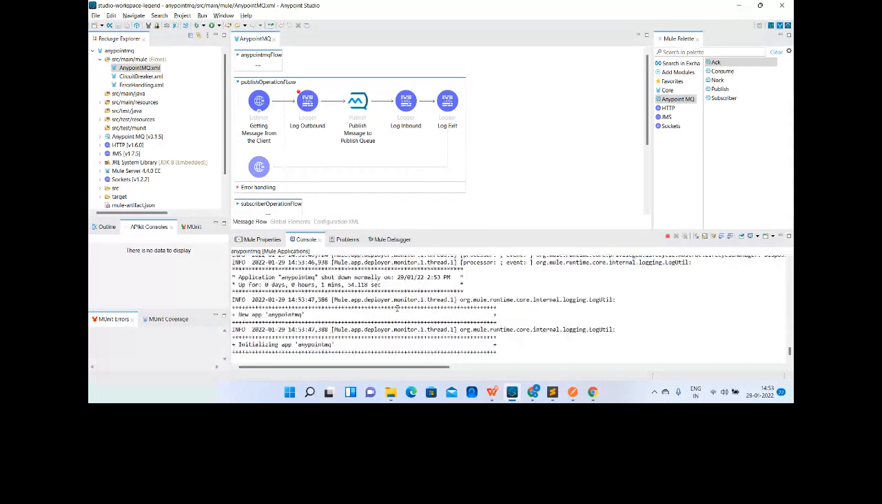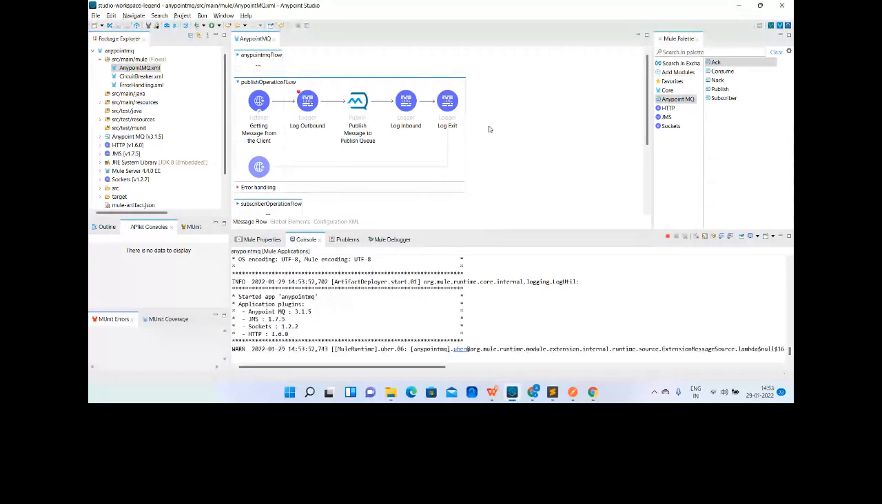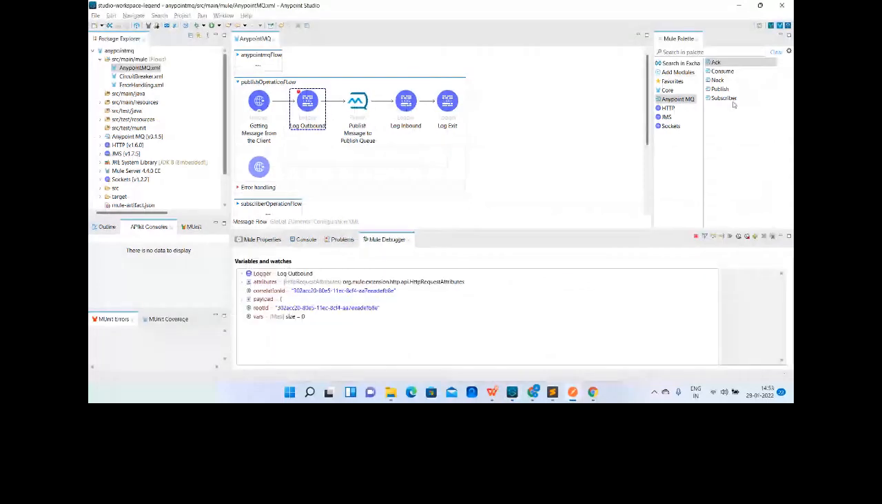So this message will be there in the AnyPoint MQ queue in some couple of seconds. Okay, so let me run it again. I have sent the message. It has come to the Mule app, and this is the payload. This is the message we are going to send to the queue, and now it is published.